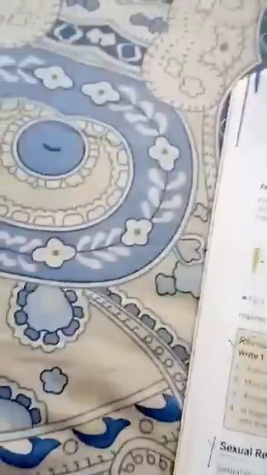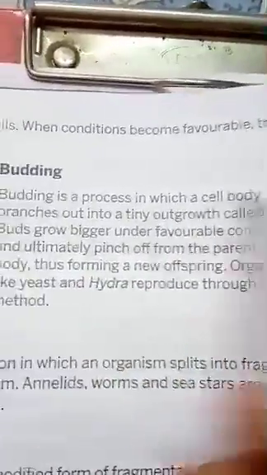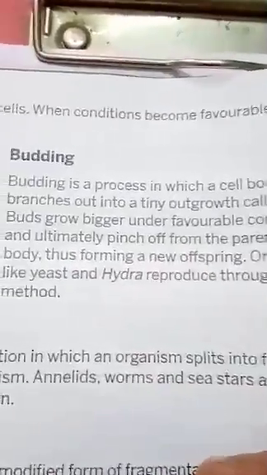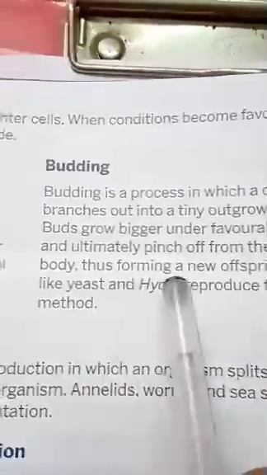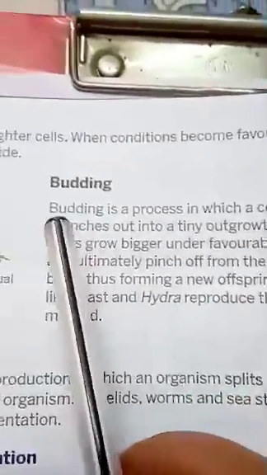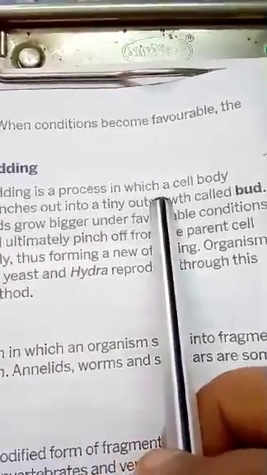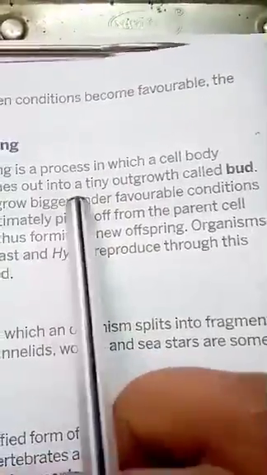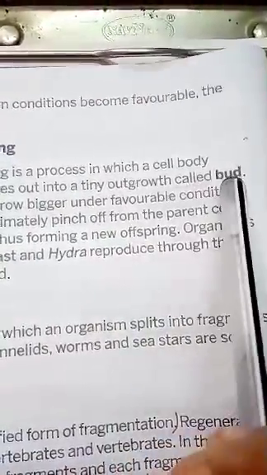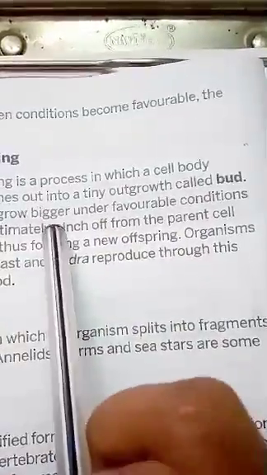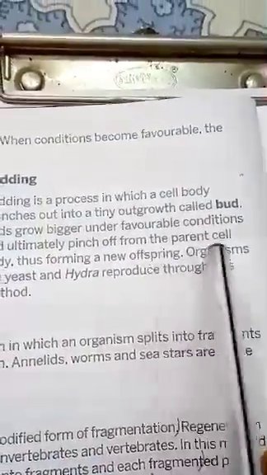See here, you can write down: it is a process in which a cell body branches out into tiny outgrowths called buds, which grow under favorable conditions to form the... Let me repeat it once again. Budding is a process of asexual reproduction in which a cell body branches out into a tiny outgrowth called bud, which grows bigger, detaches from the parent cell and forms a new offspring.